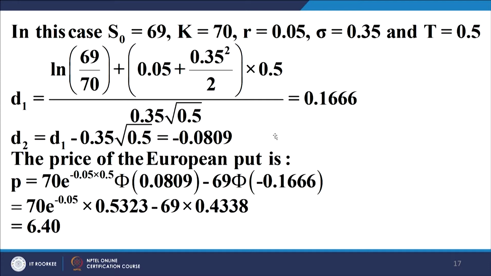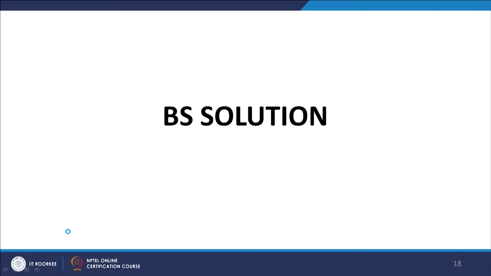0.1666. Similarly, d2 is equal to d1 minus sigma root T, which turns out to be minus 0.0809. The price of a European put, p, is equal to minus S naught phi of minus d1 plus k e to the power minus r T phi of minus d2. Simplify this expression, you get 6.40 as the price of the put option.